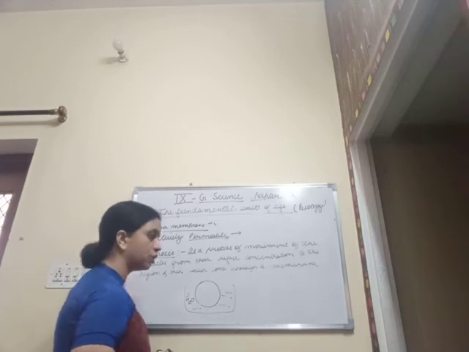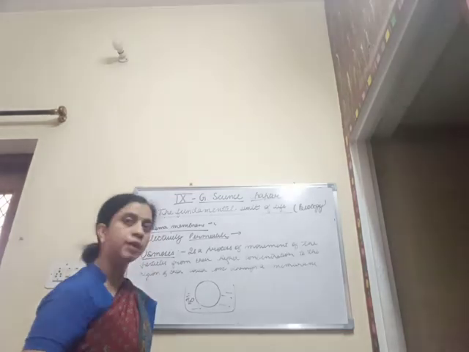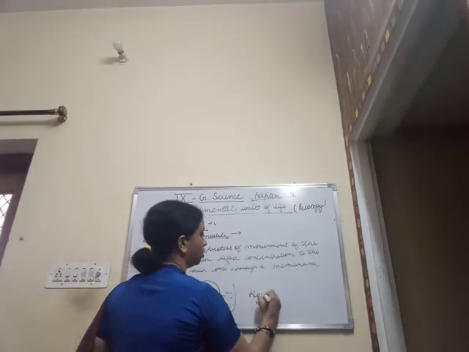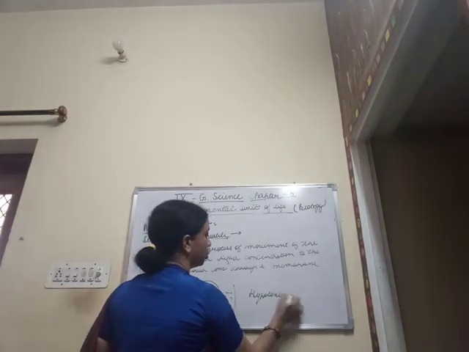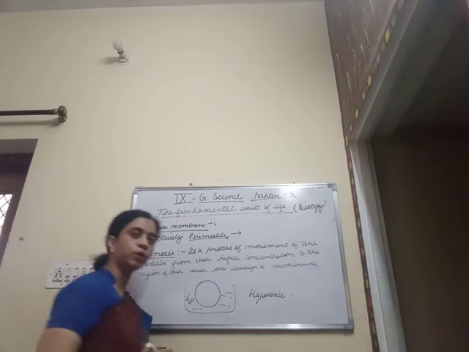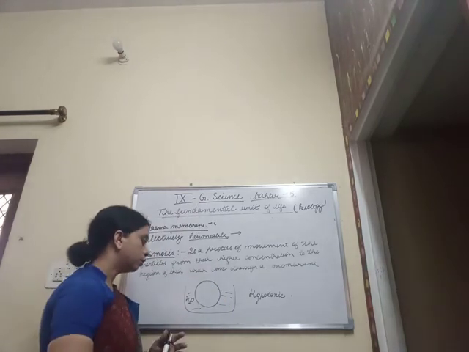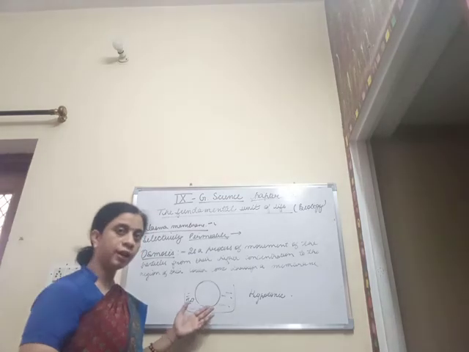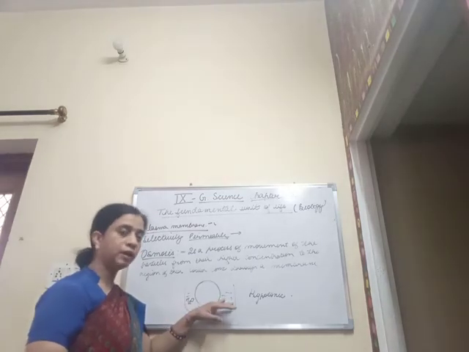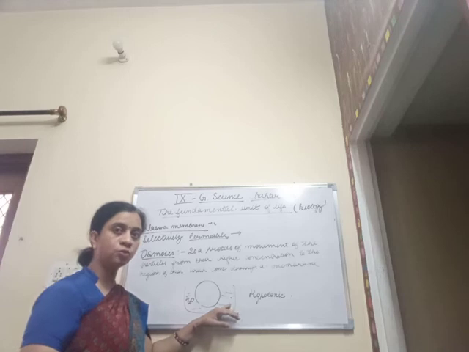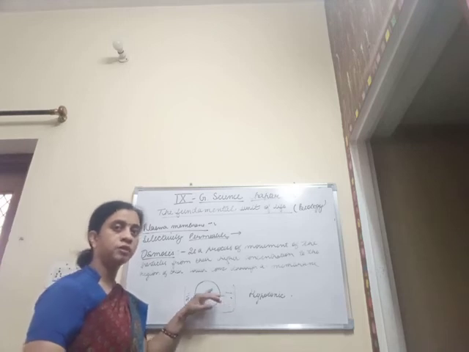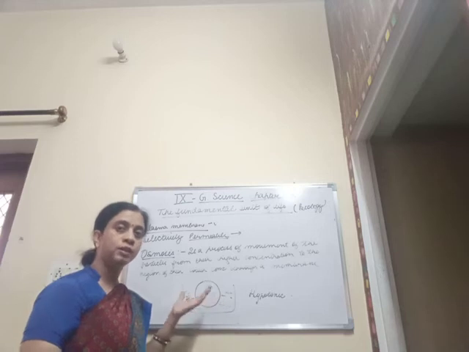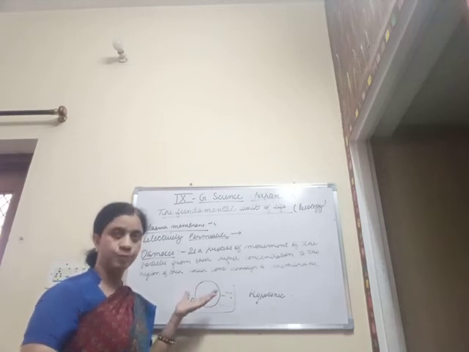Such solutions where the water content is very high are said to be hypotonic solutions. When the solution outside the cell is very dilute, the water particles start entering into the cell, as a result of which the cell swells up.